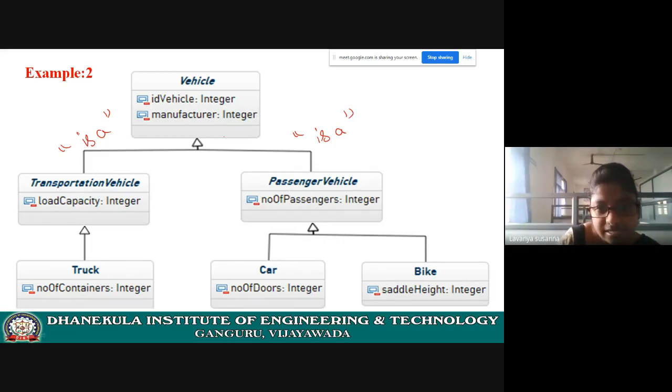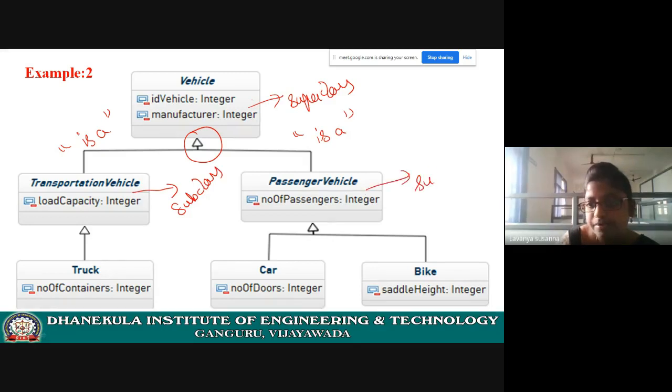Now see here, this symbol is important. Triangle. What does this symbol mean? That means inheritance. Here it is pointing to vehicle. Vehicle is a superclass, and transport vehicle is a subclass, and passenger vehicle is a subclass. See, ID, vehicle, manufacturer, all these are data members of a class. You can show the data members or you can simply write the empty class and class name, your wish.